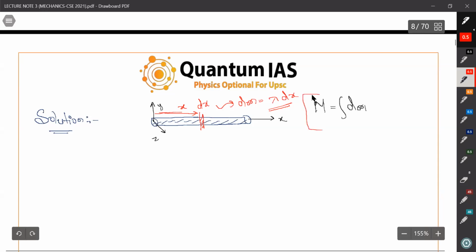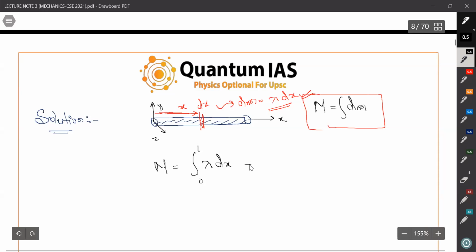That's too immature for you guys, right? So we have to find this dm. How can we find it? M equals integration dm. We can write it as lambda into dx, and we can integrate from 0 to L. Already we have mentioned lambda naught x by L into dx, 0 to L, and it will come out to be lambda naught L by 2. You can easily integrate it.